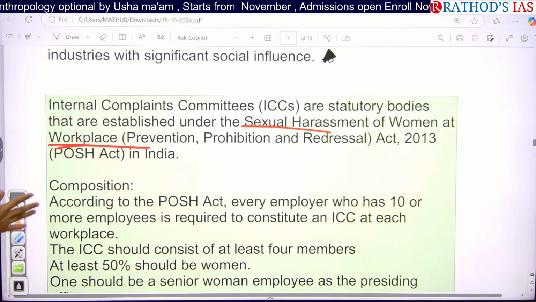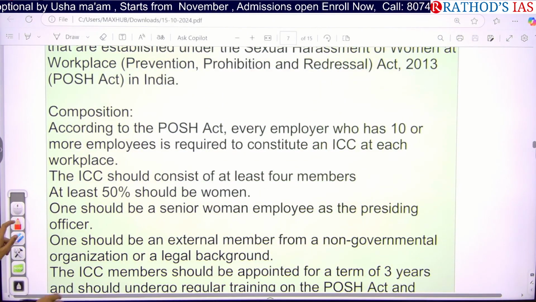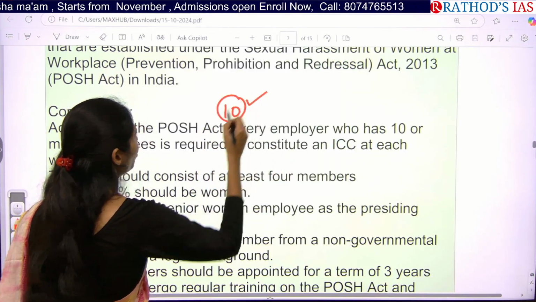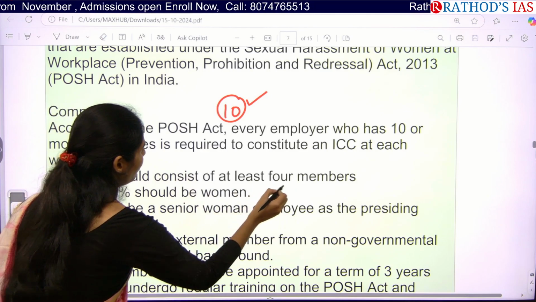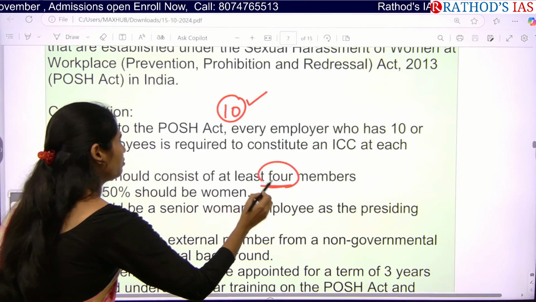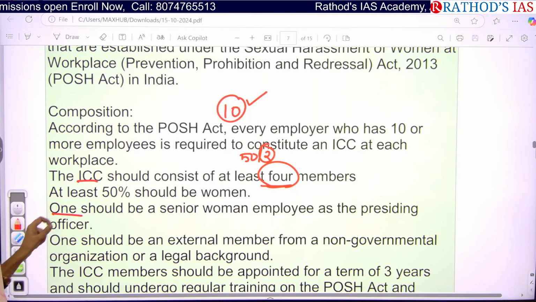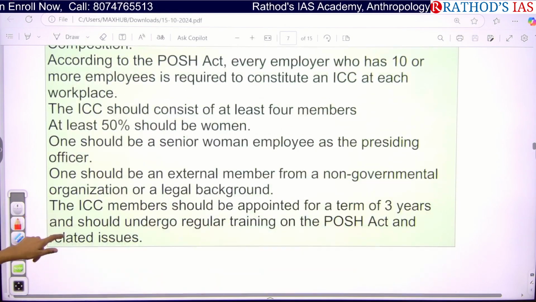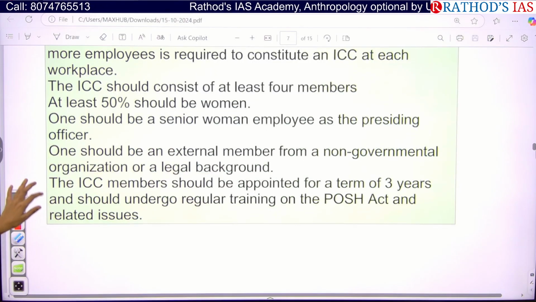Okay, this act came up in 2013, and under this committee, if any organization has 10 or more employees, we must establish this committee, and it should have at least 4 members. Out of these 4 members, 50%, that means 2, should be women, and 1 should be a senior woman employee as the presiding officer, and 1 should be an external member from a non-governmental organization who has a